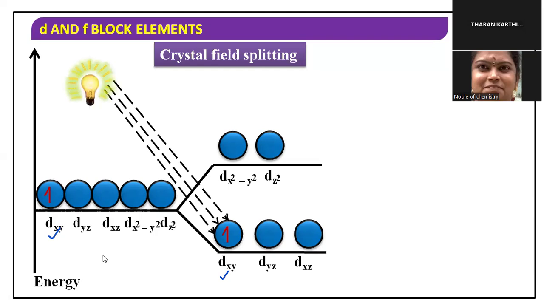That electron absorbs electromagnetic radiation from the sunlight, existing in the visible region. Exactly, it absorbs visible region radiation. That visible region radiation has a 400 to 800 nanometer wavelength range. So it absorbs among these 400 to 800 nanometer range.